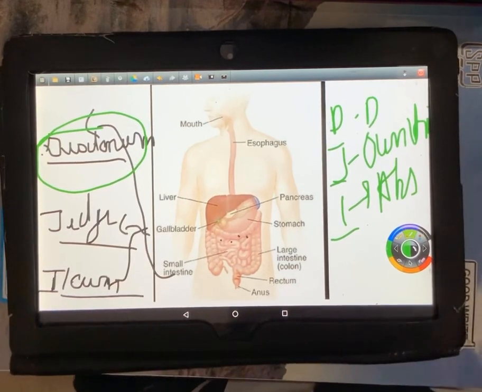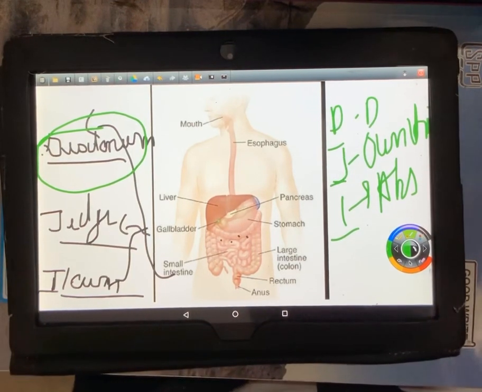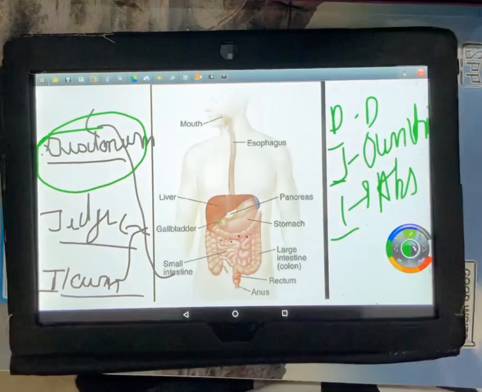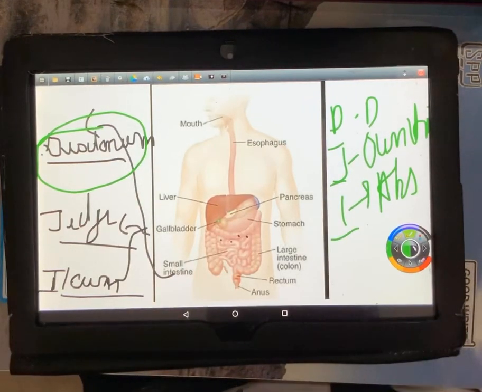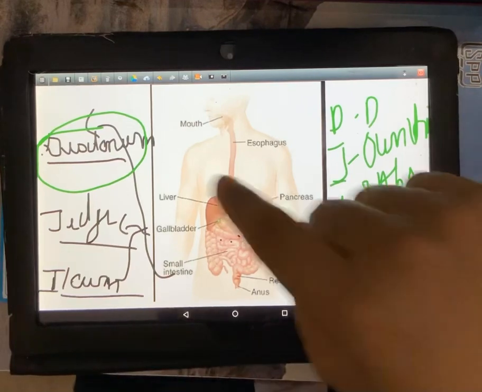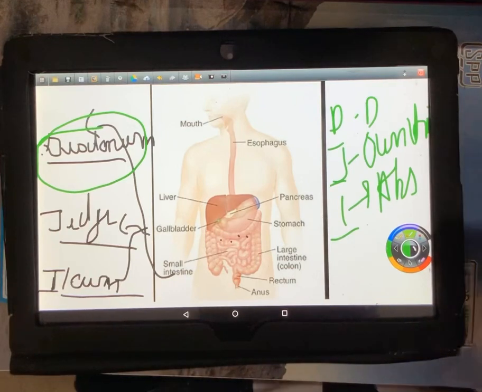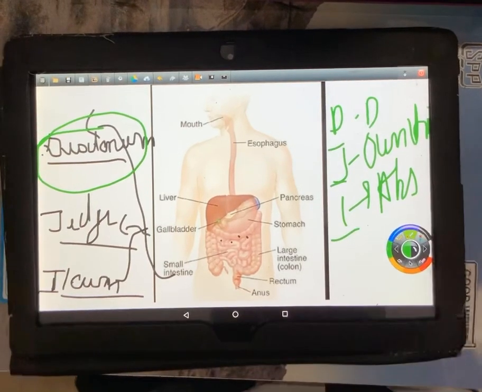The duodenum actually is responsible for what? Digestion. Now duodenum digests food which it receives from three types of juices. The bile from the liver is acting on the food in the duodenum. The pancreatic juices which we talked about, the amylase, lipase and trypsin, are also acting in the duodenum from the ducts. And some juices which are called succus entericus, these are intestinal juices, the intestine produces them, are also acting on the food in the duodenum. So the complete digestion is happening in the duodenum from the juices of all these glands. They are secreted by ducts called hepatopancreatic ducts into the duodenum.